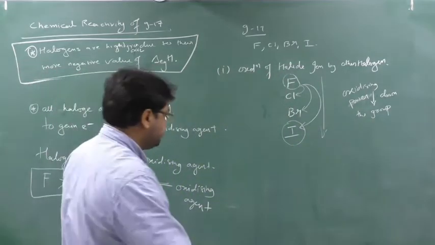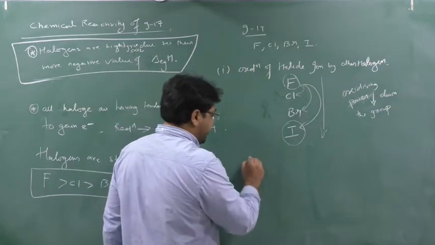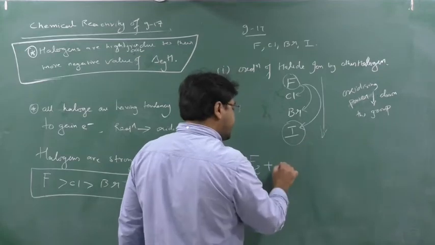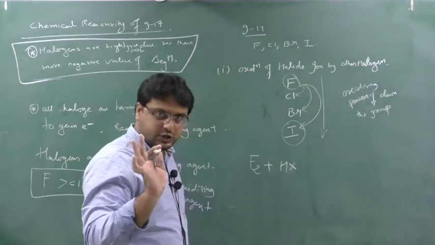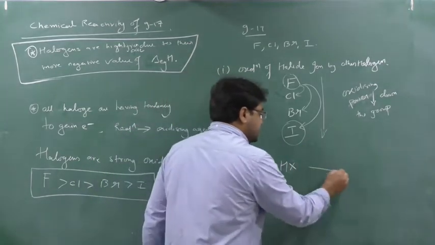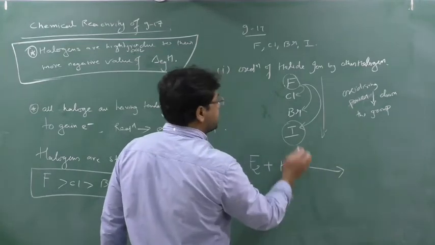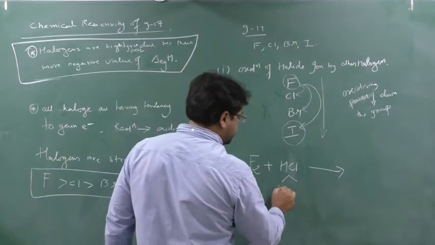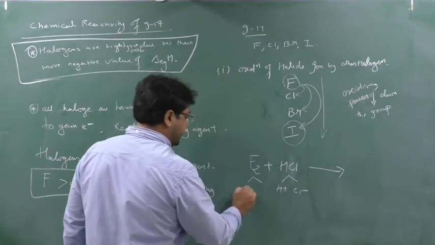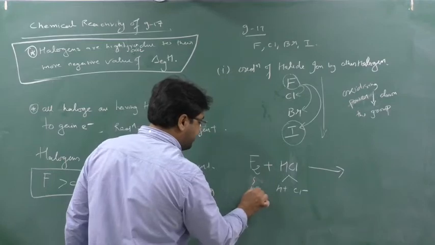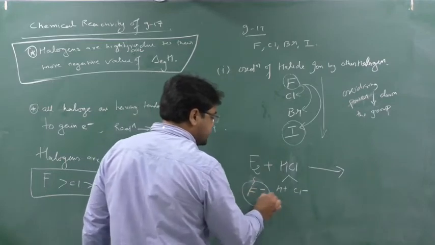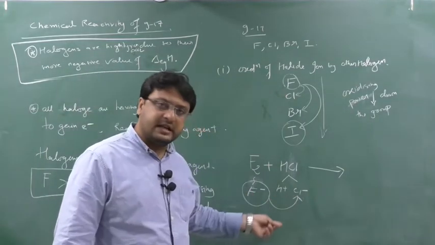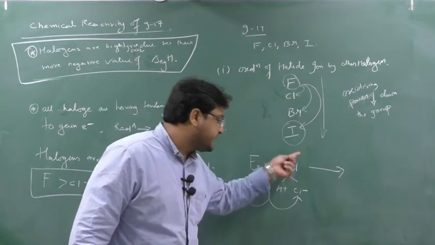We will see an example. First example: if I take fluorine and X minus, I will take HX, I will explain, just see, please don't write it down. Let it be HCl, I will replace HCl, meaning H plus and Cl minus. F will form F minus. So see, can F minus replace Cl minus, yes or no? Can F minus replace Cl minus? Yes, F minus can kick out Cl minus.